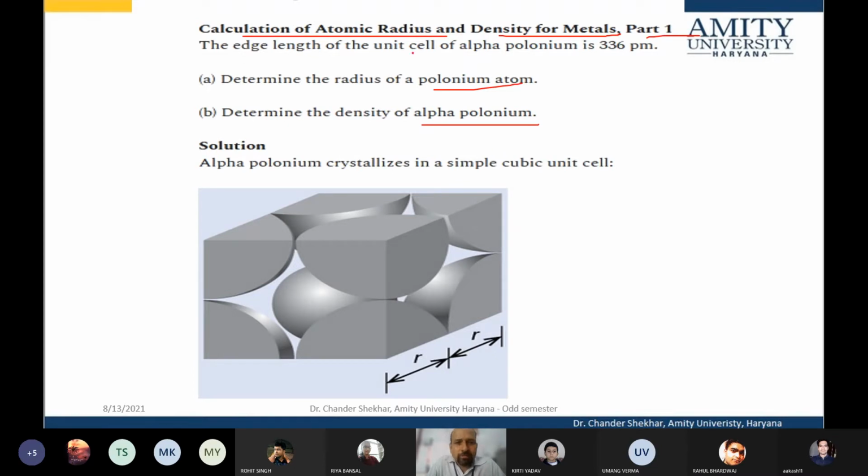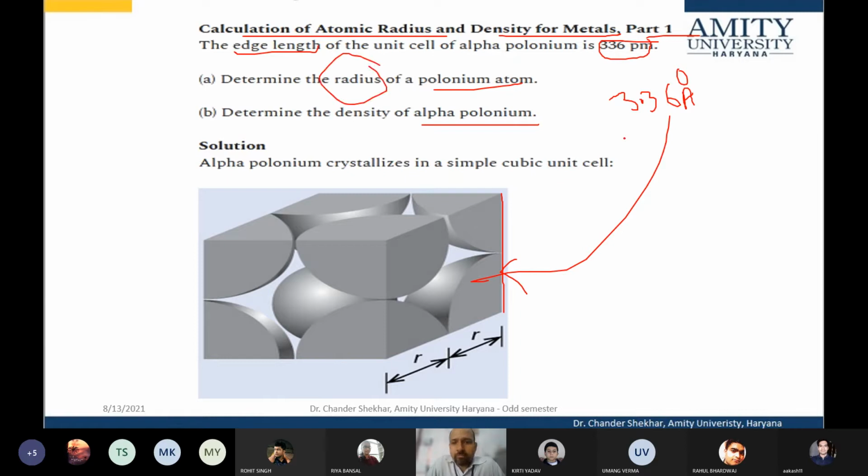So the edge length of the unit cell of alpha polonium is 336 picometer. That means 3.36 angstrom. So if the edge length, this is the lattice parameter, is 3.36 angstrom, determine the radius of the polonium atom.